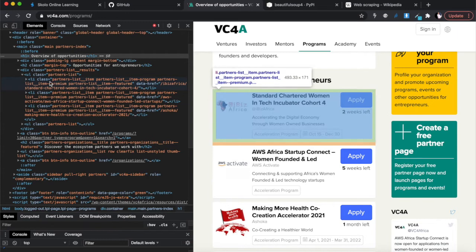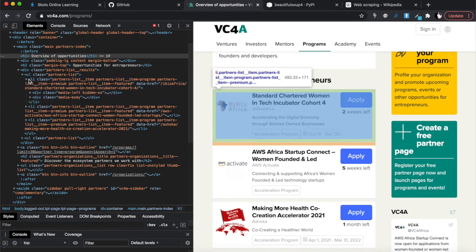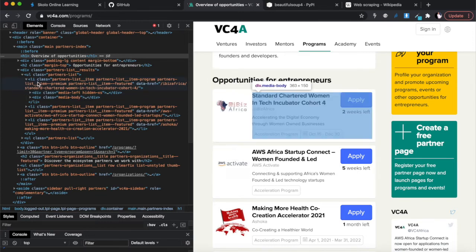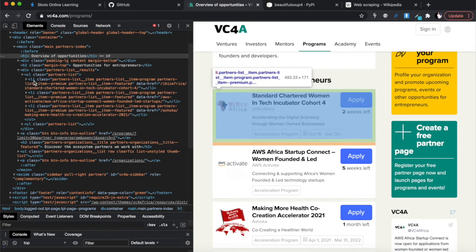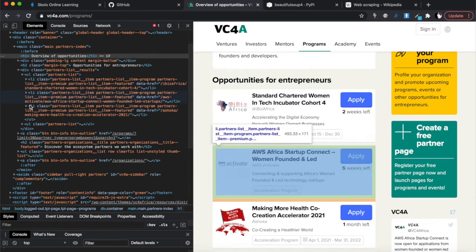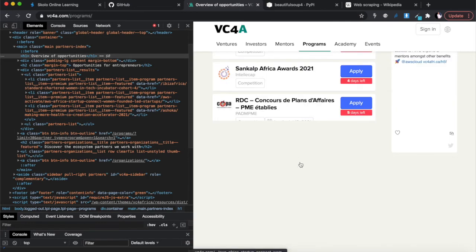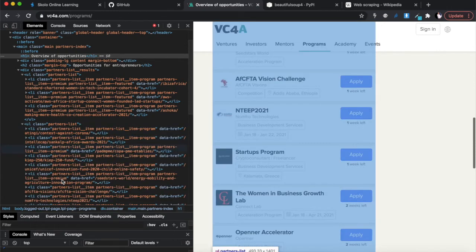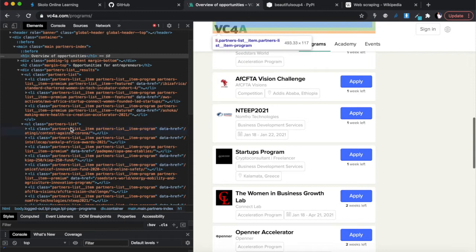If I click on the LI and open that again, I can see that this LI has the link that I'm looking for, and this is the actual text that I'm looking for in there. So what I want to extract out of this website is these 1, 2, 3 LI elements, you understand? I want this LI, this LI, and this LI, and perhaps there are more LIs as you go down, because this actually continues. If you look over there, you will see there's another unordered list, and there are more LIs as you go down. So maybe it will extract all of them for me, okay?